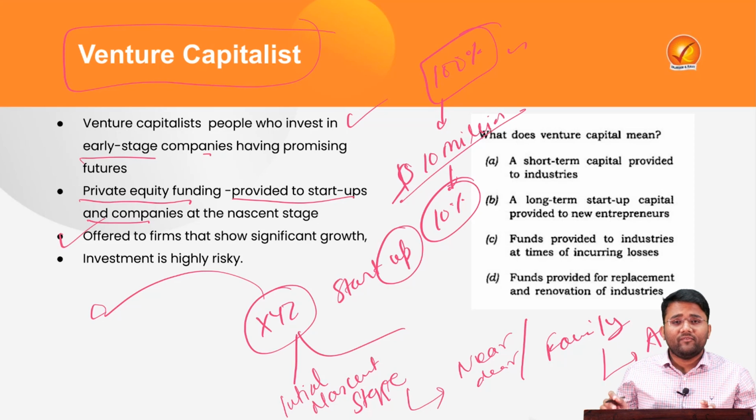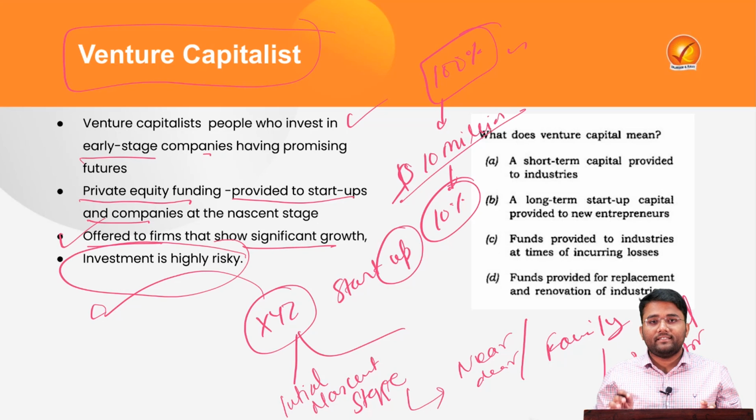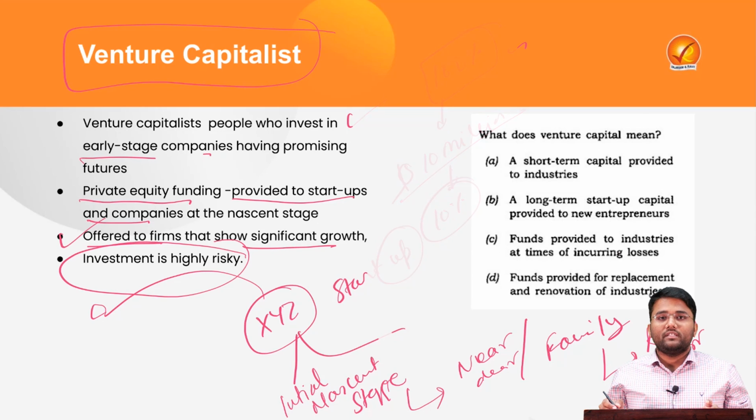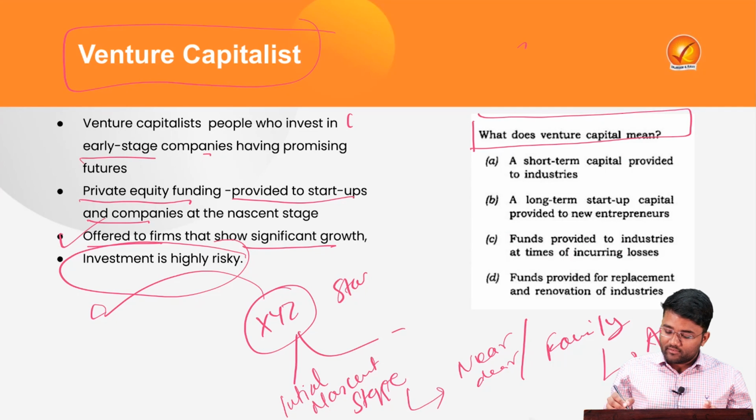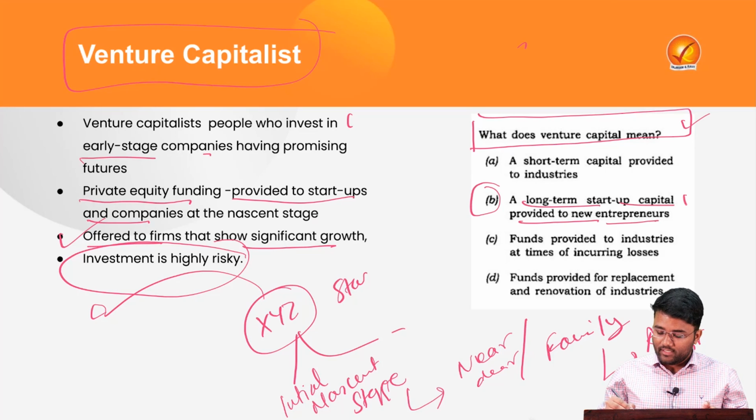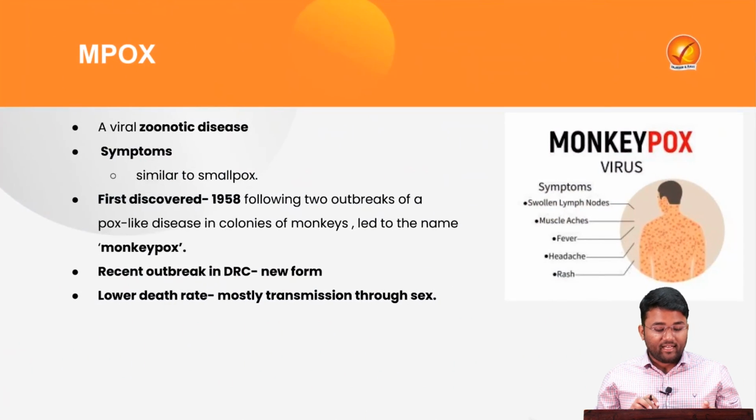Then these venture capitalists majorly target those startups which show significant growth in the future. Here, as I already told, the investment is highly risky. This was a question that was asked in the year 2014. What does venture capital mean? Option B, a long-term startup capital provided to new entrepreneurs, is the correct option. So this was all about the venture capitalist.